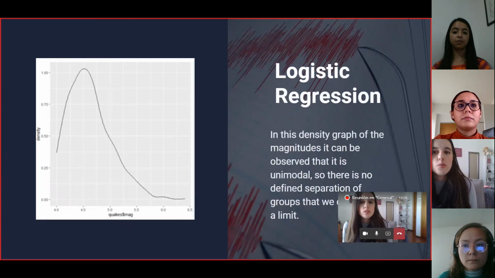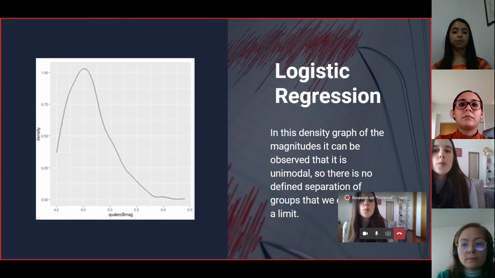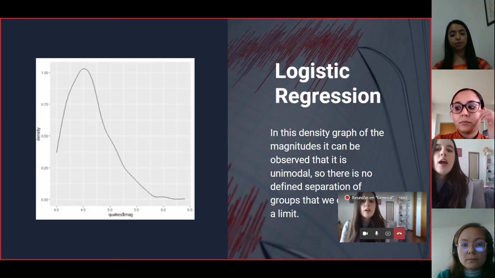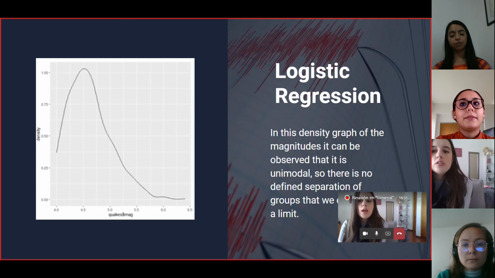Due to this result, we tried other options. We also considered dividing the data according to its distribution. However, in this density graph of the magnitudes, it can be observed that it is unimodal, so there is no defined separation of groups that we can use as a limit.